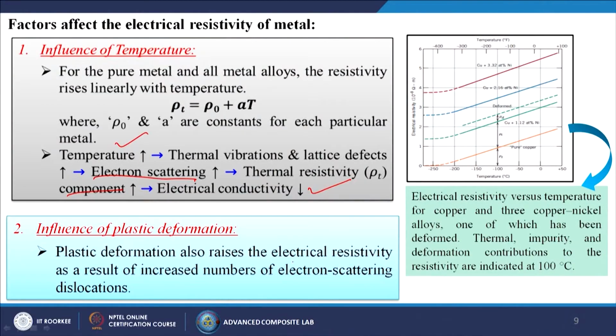Next is the influence of plastic deformation. Plastic deformation also raises the electrical resistivity as a result of the increased electron scattering by dislocations. So dislocations are forming inside the material. From the right hand side figure, we can see the electrical resistivity versus temperature curves of copper and three copper nickel alloys, one of which has been deformed. Thermal, impurity and deformation contributions to the resistivity are indicated at 100 degrees centigrade.